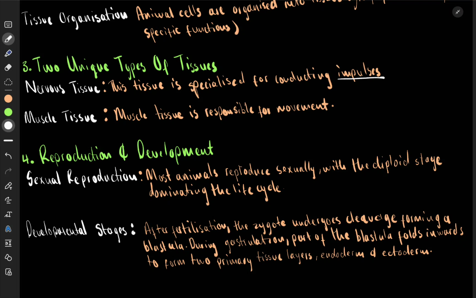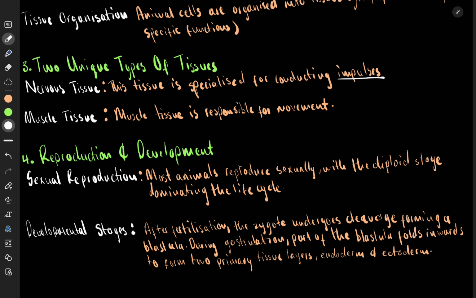Okay, so animals have 2 types of tissues. One is the nervous tissue, which has the function of conducting impulses that allows you to react quickly. The second is the muscle tissue, which is responsible for your movement. However, sponges do not have muscle tissue. It's the only type of animal that doesn't have it, but the rest have muscle tissue.